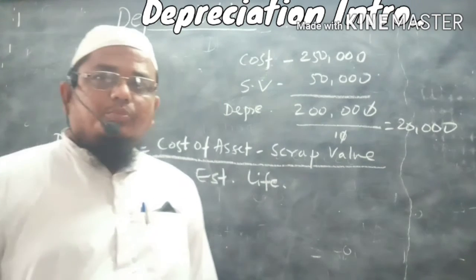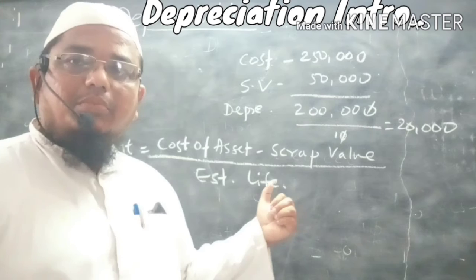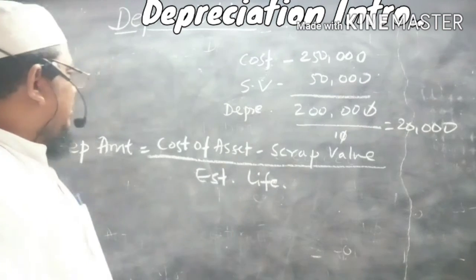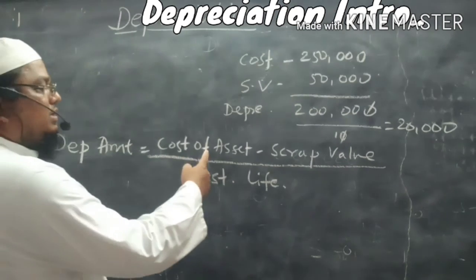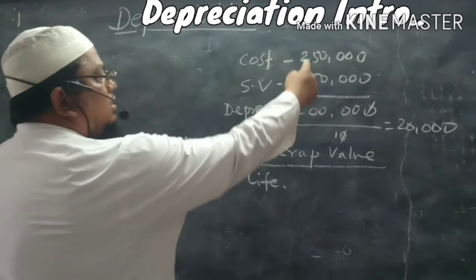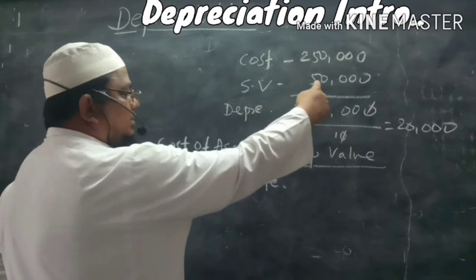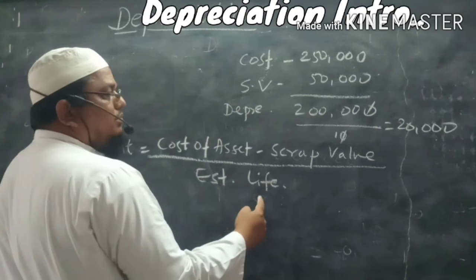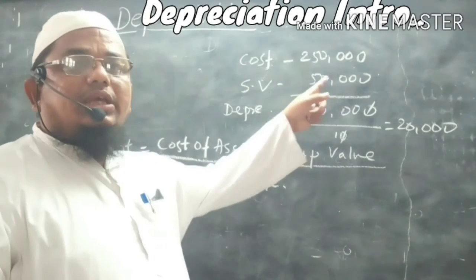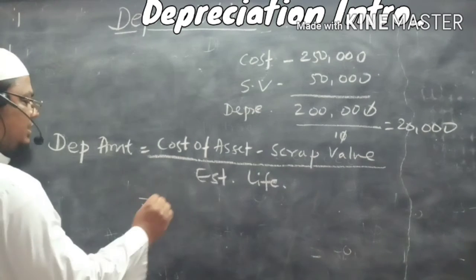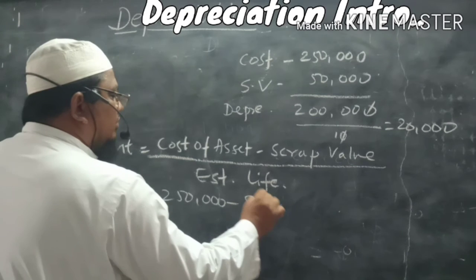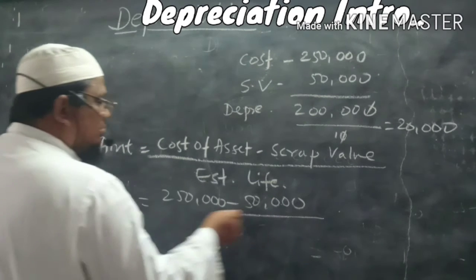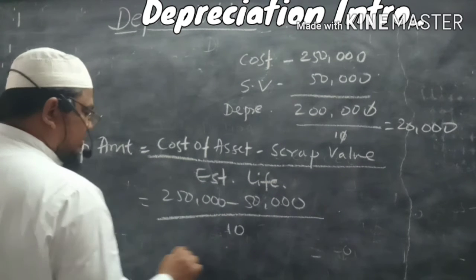Now we can also provide depreciation by using a formula. See here, depreciation amount equals cost of asset minus scrap value, divided by estimated life. In the same manner, cost of asset 2,50,000, scrap value 50,000, estimated life 10 years.